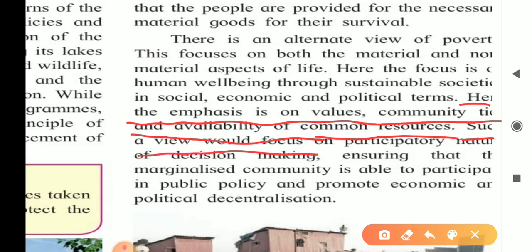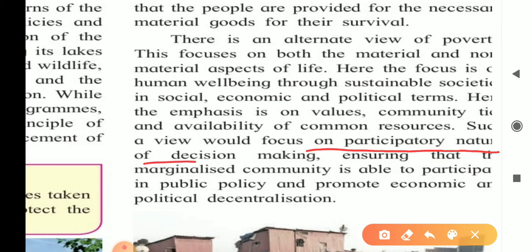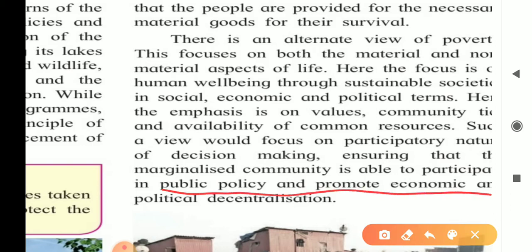Such a view would focus on participatory nature of decision making, ensuring that the marginalized community is able to participate in public policy and promote economic and political decentralization. This is all about poverty.